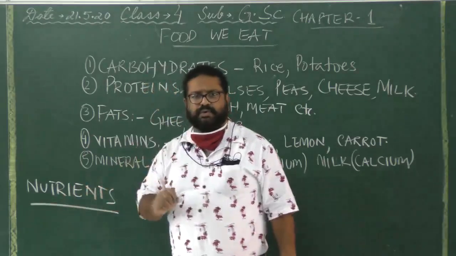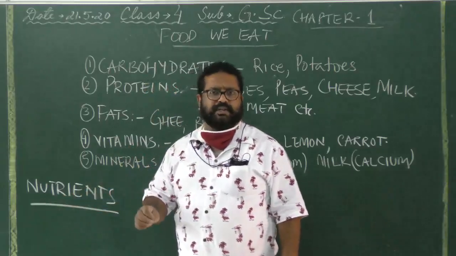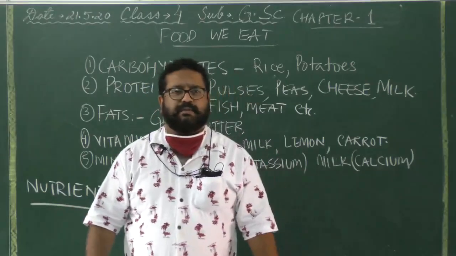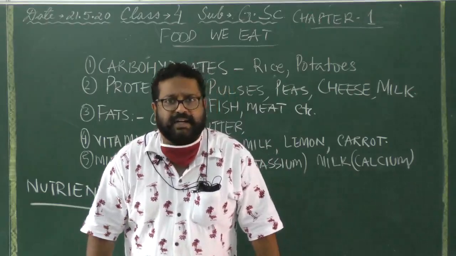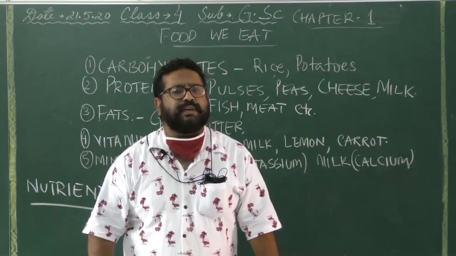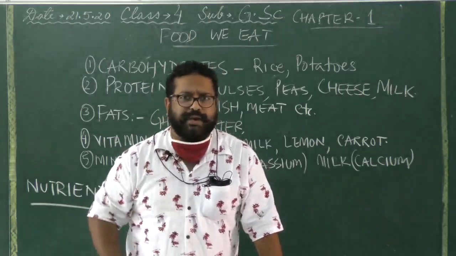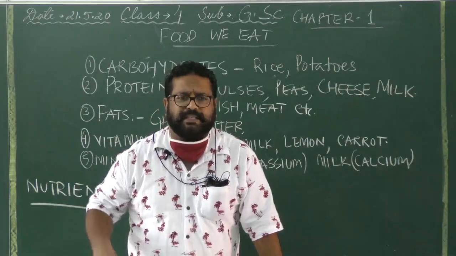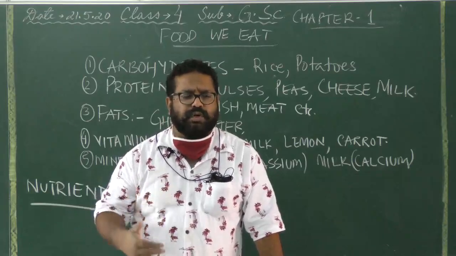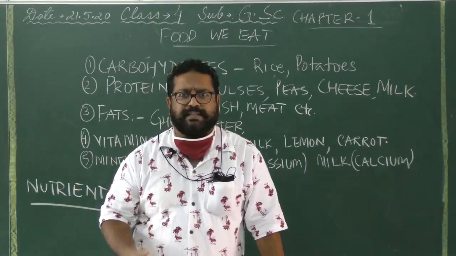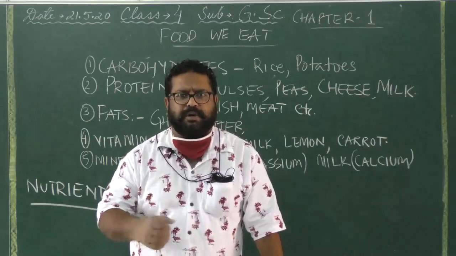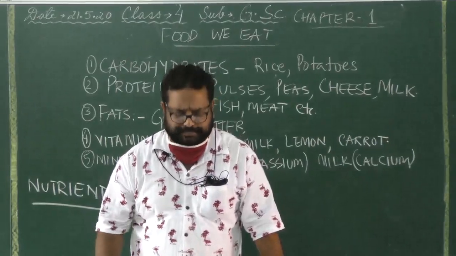Nutrients are the small food particles which give us a nutritious diet. A nutritious diet is very important for all of us, especially you children who are growing. These nutrients help us to grow big, help us to fight diseases, help us to build up our immunity, and make us stronger.